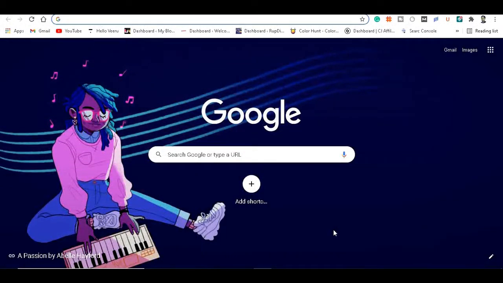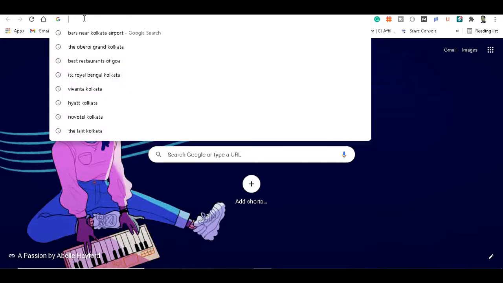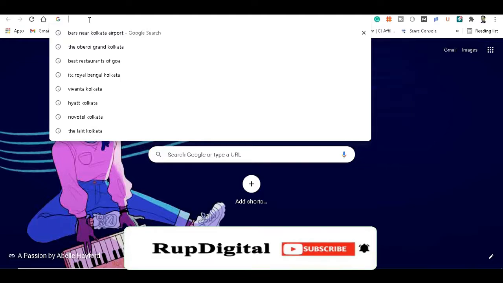So friends, this is my computer screen and now I'm going to show you how to do guest posting to get high quality backlinks. You have to find guest posting websites. Just click on the Google search bar, write guest posting site list and press enter. After that you will see many guest posting website lists and you have to choose the best guest posting websites having high domain authority and high search volume.